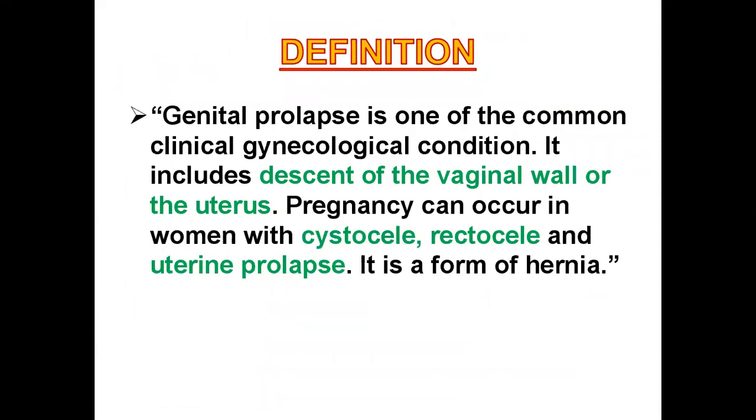Here is the definition. Genital prolapse is one of the common clinical gynecological conditions. It includes descent of the vaginal wall or the uterus. That means the uterus or the vaginal wall will fall down from its original location. Now, pregnancy can occur in women with cystocele, rectocele, and uterine prolapse. It is a form of hernia. Hernia means a bulging or protrusion of an organ or any tissue through an abnormal opening. Cystocele is related to the bladder and rectocele is related to the rectum.